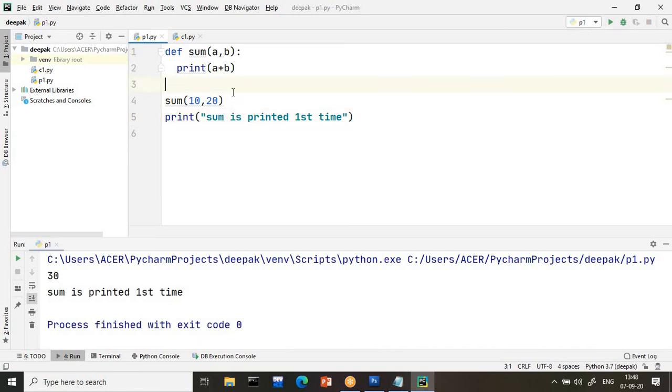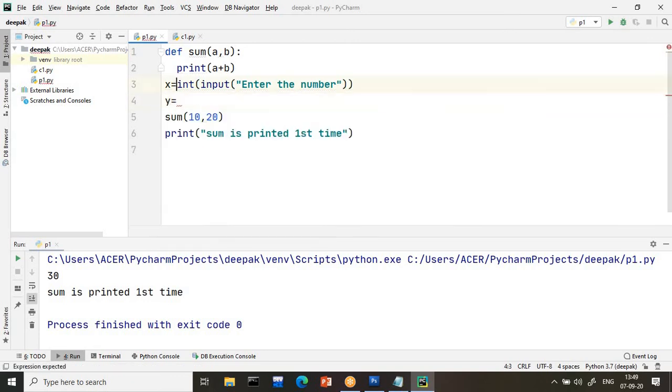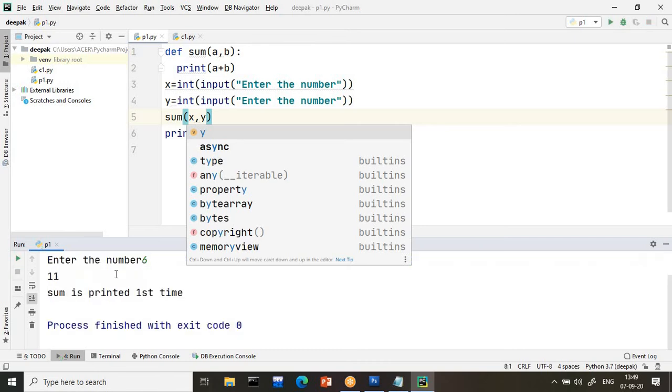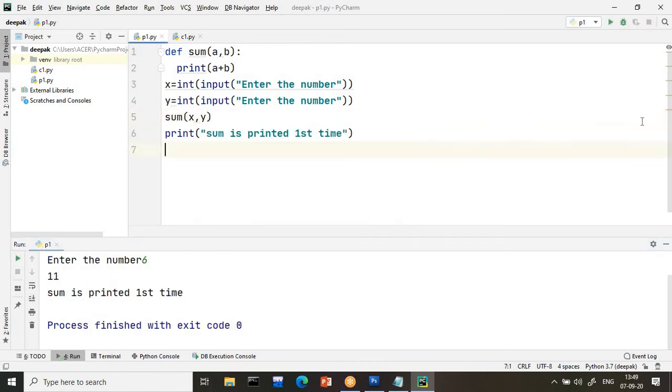Sir, I want to read and pass. Can I read? Yes. Even you can take the same names A and B, any name is possible. Here I am writing input, enter the number. Again I want to read one more number. And instead of 10, 20 I will pass X comma Y. Run this program. I am giving 5 and 6. So 11, sum is printed first time. Like this, when we are passing variables inside the function, that concept we call function with parameters.